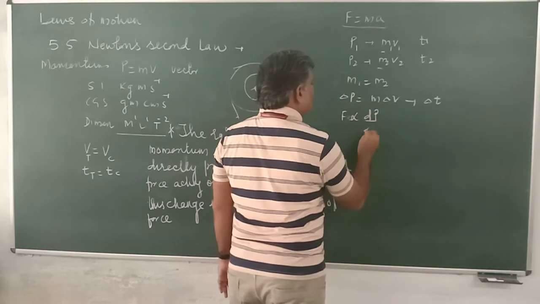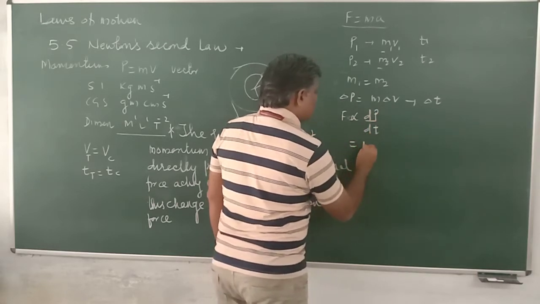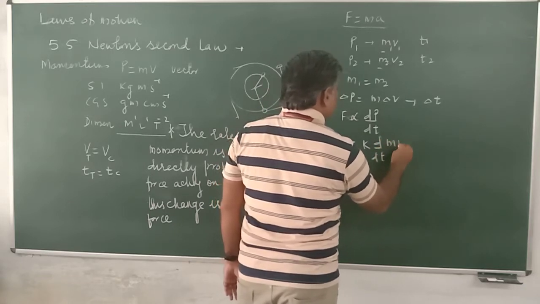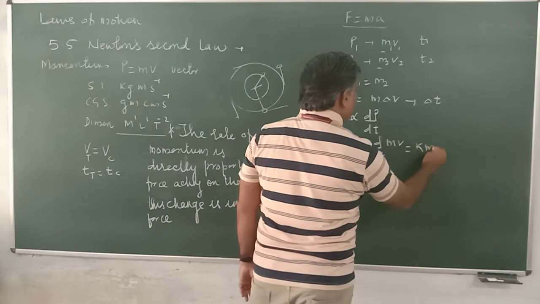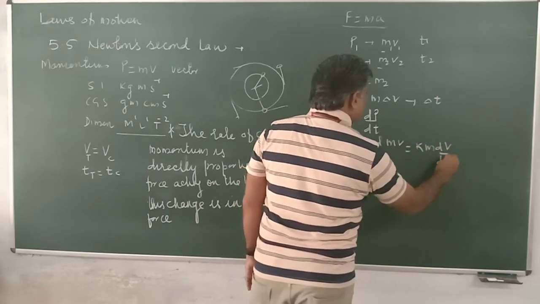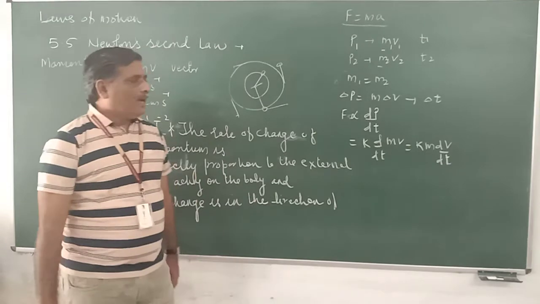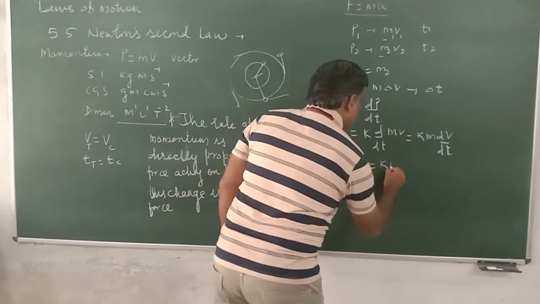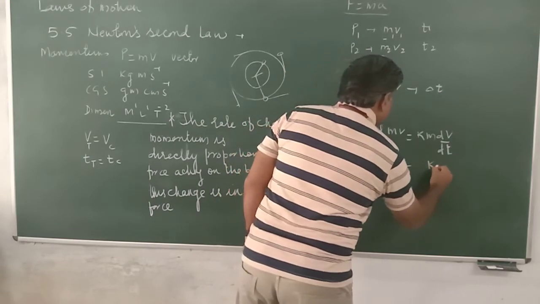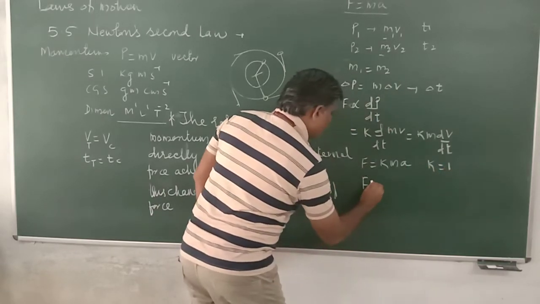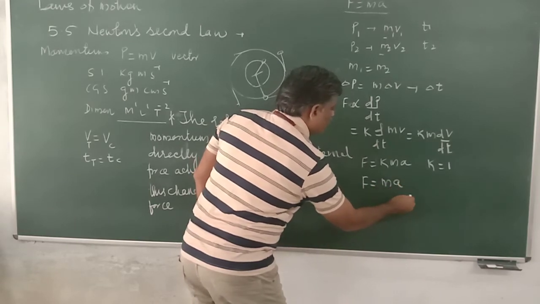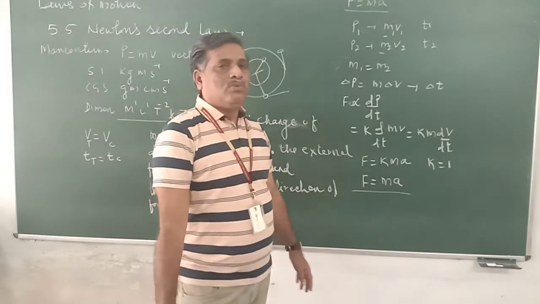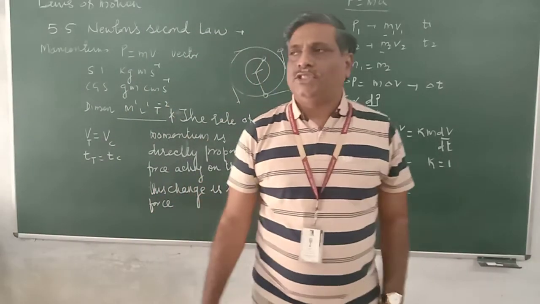Now the force we saw is directly proportional to dp by dt, which gives us k d by dt of mv, which gives us km dv by dt. dv by dt is nothing but acceleration, therefore F is equal to km into a. The proportionality constant k is equal to 1. F is equal to m into a. This is the famous relation, force is equal to mass into acceleration.